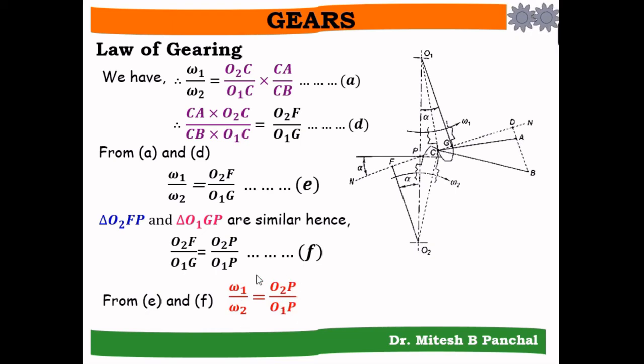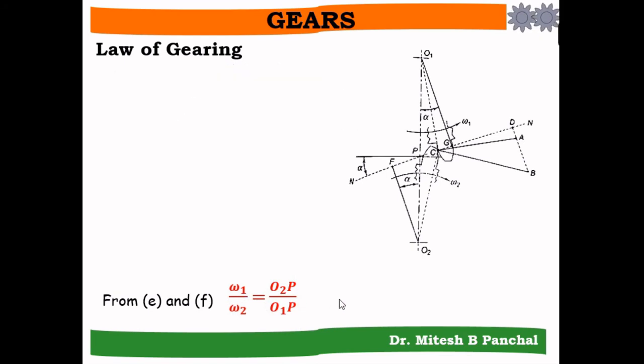This is the required relationship of angular velocity ratio to O1P and O2P. Here we can say that O1P plus O2P equal to O1O2, which is the center distance of gear 1 and gear 2, and it is constant.